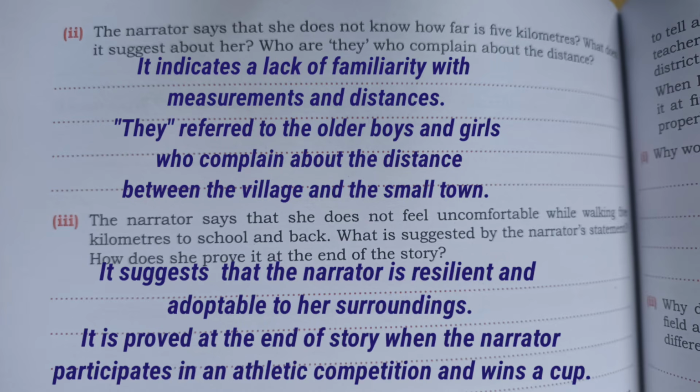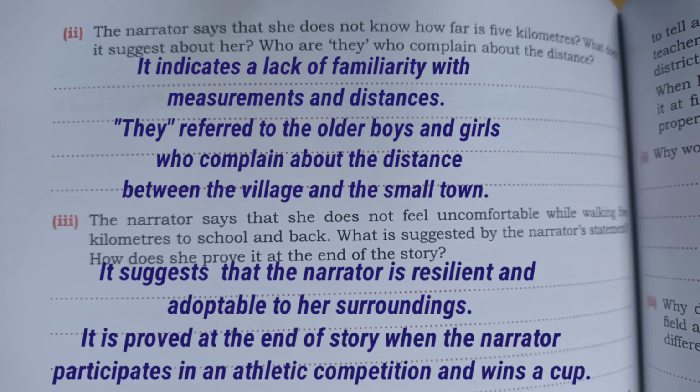Second question, the narrator says that she does not know how far is five kilometers. What does it suggest about her? Who are they who complain about the distance? So the answer will be it indicates a lack of familiarity with measurement and distances. They refer to the older boys and girls who complain about the distance between the village and the small town.